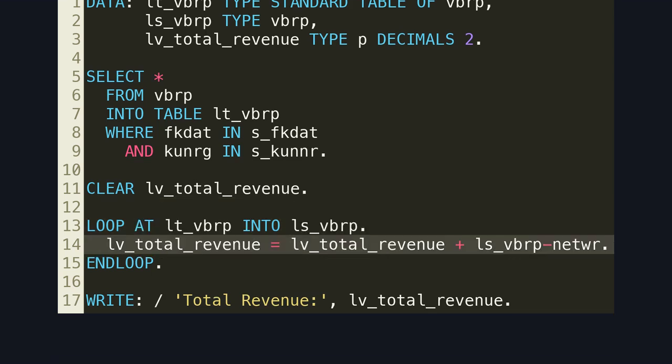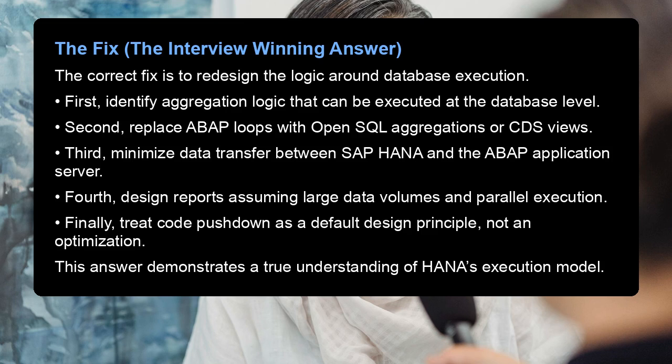Here is the business logic itself. The calculation is simple, but it is executed millions of times in the application layer instead of once in the database. The fix, the interview-winning answer.